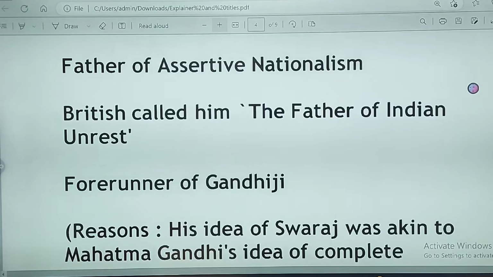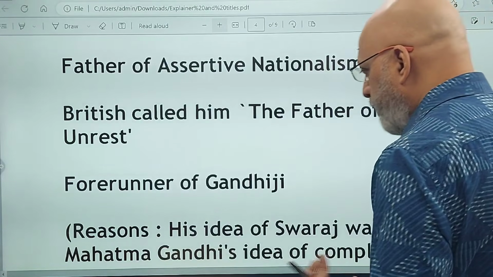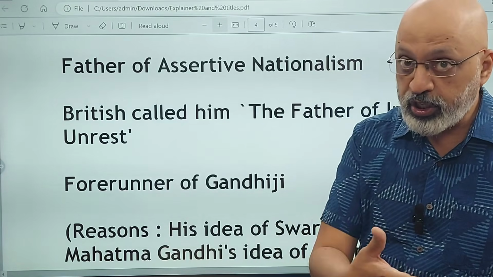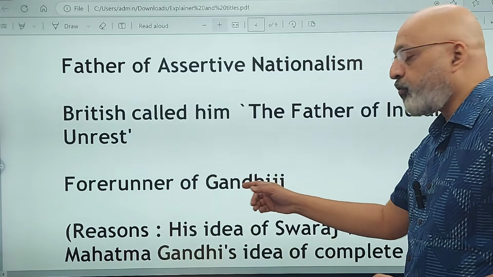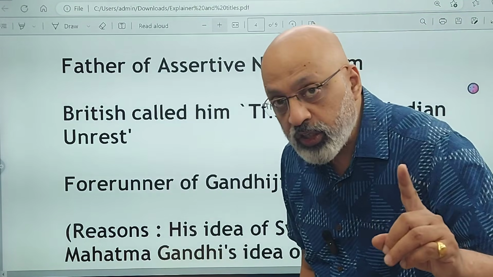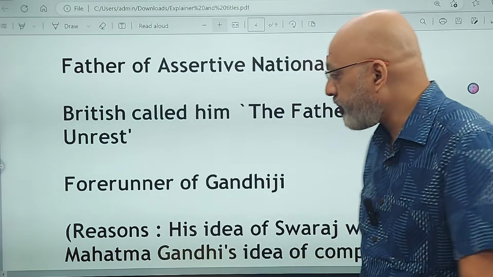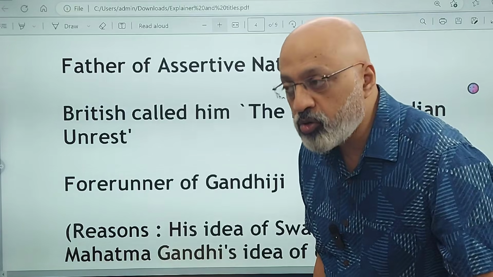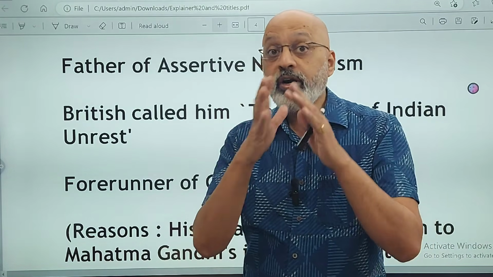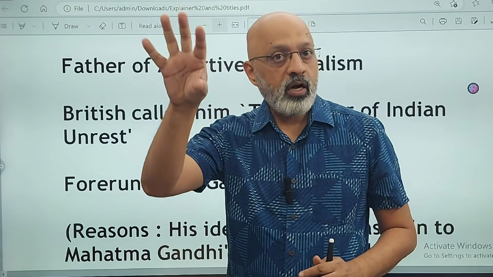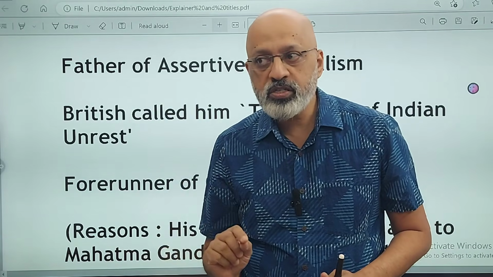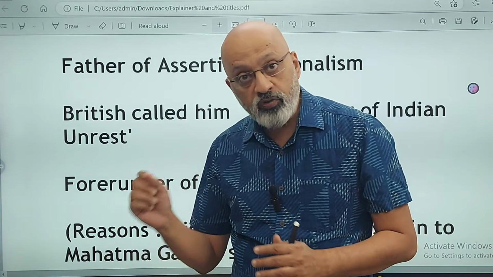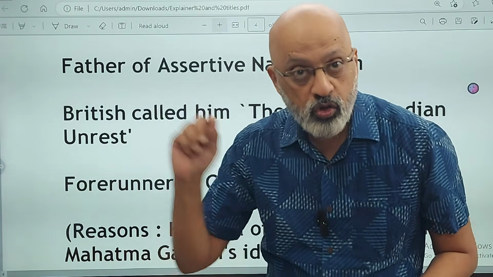Unrest. That is, he was a very prominent figure as far as creating unrest in British India was concerned. He was known as a forerunner of Gandhiji. So Gopalakrishna Gokhale as the political mentor and Bal Gangadhar Tilak as the forerunner of Gandhiji. Now you could get a picture question. Tilak ka question daal diya, identify this person, what was his relationship with Gandhiji, right? Forerunner of Gandhiji, give reasons why he was called so.